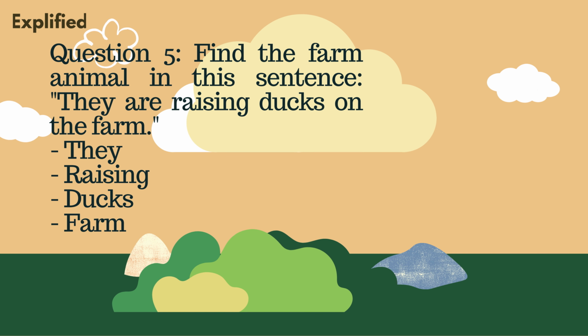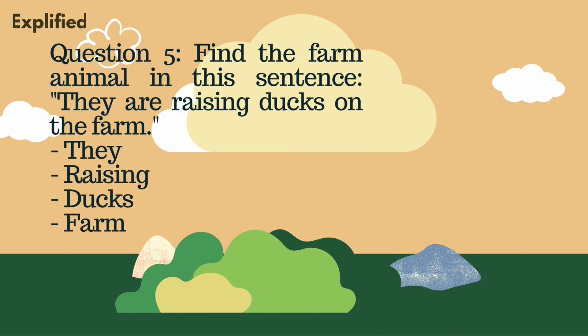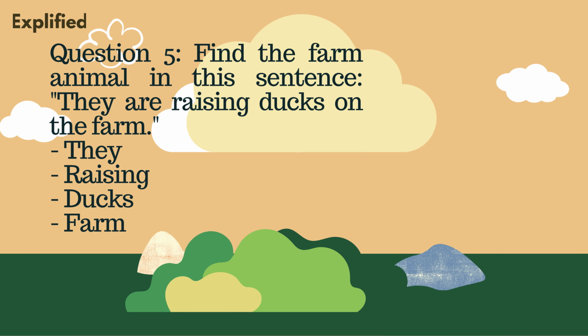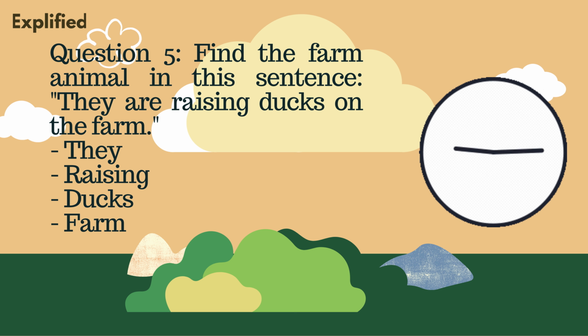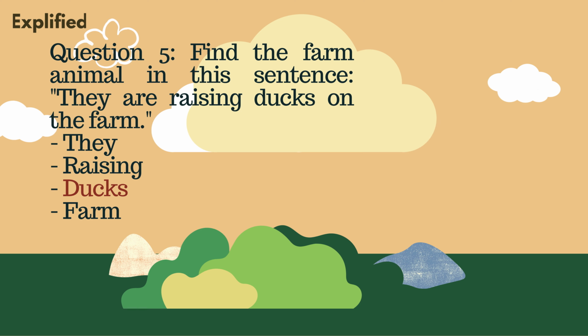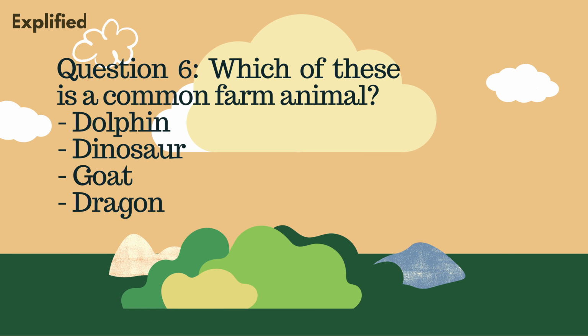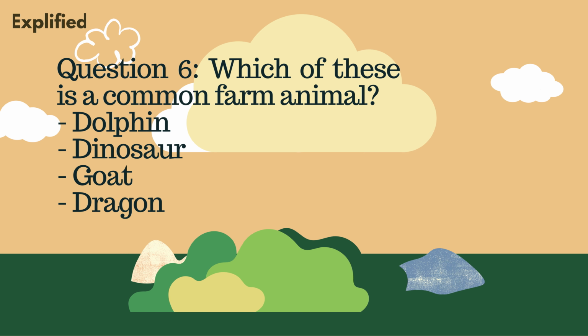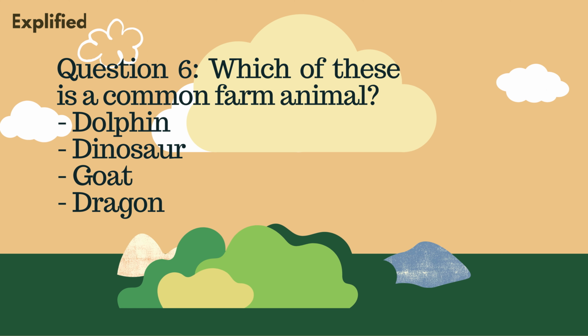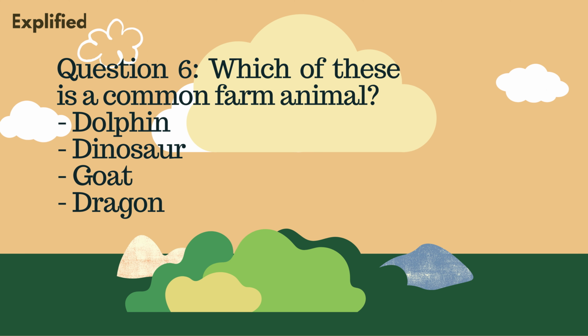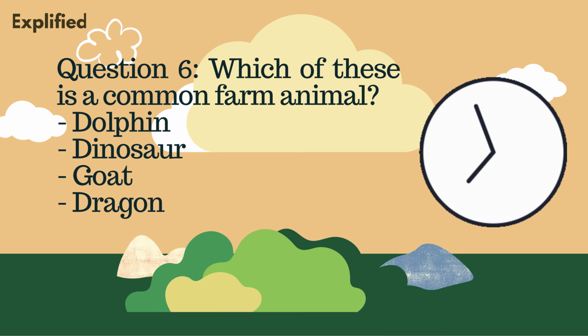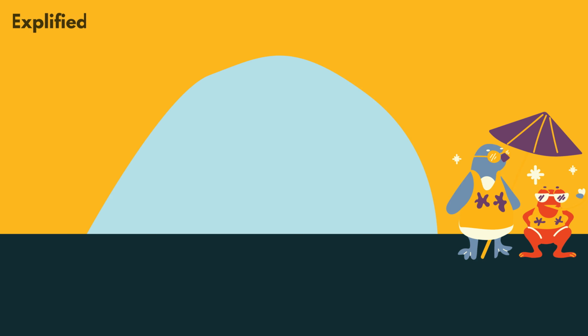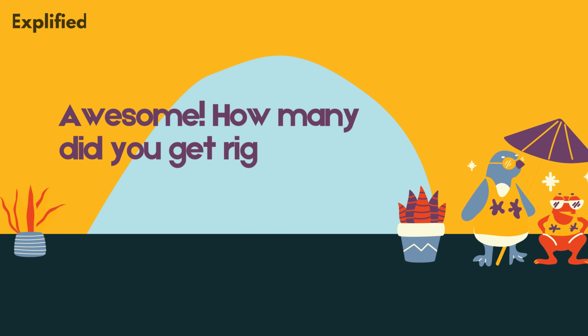Question 5. Find the farm animal in this sentence. They are raising ducks on the farm. They, raising, ducks, farm. Answer, ducks. Question 6. Which of these is a common farm animal? Dolphin, dinosaur, goat, dragon. Answer, goat. Awesome. How many did you get right?